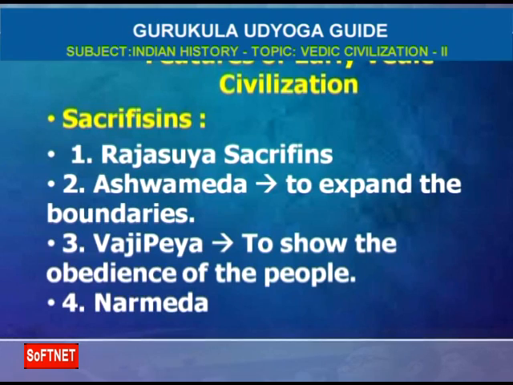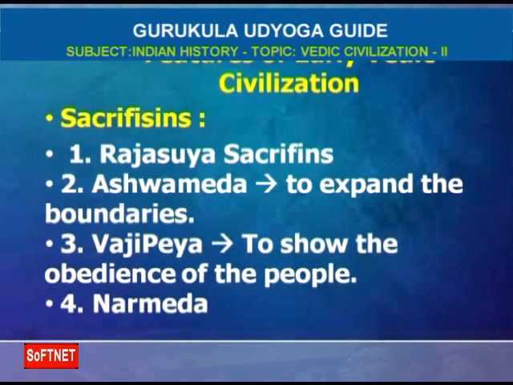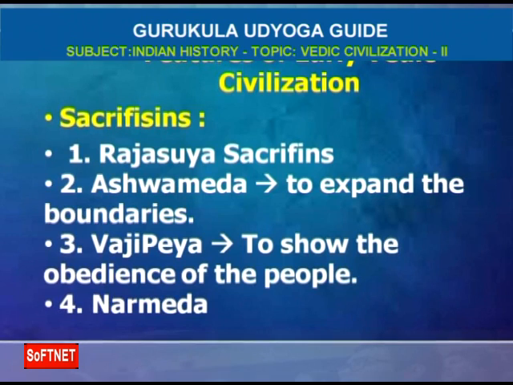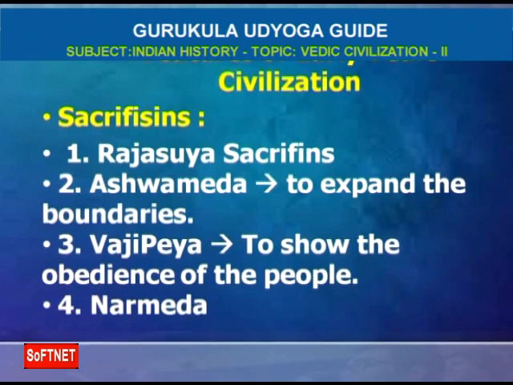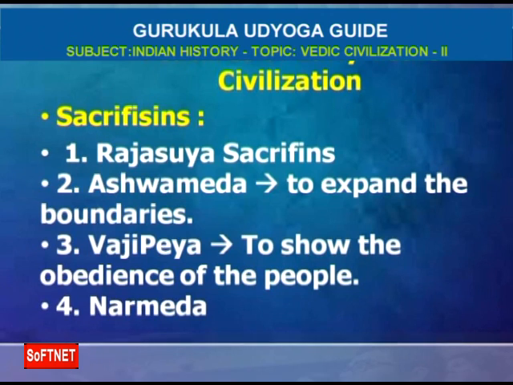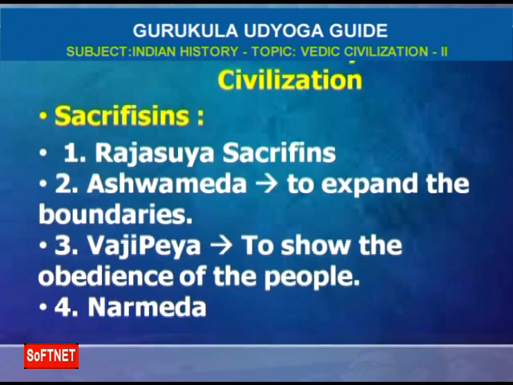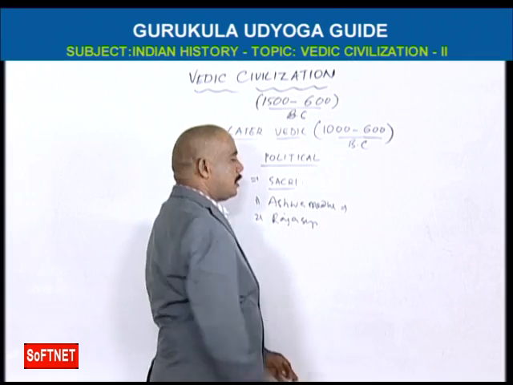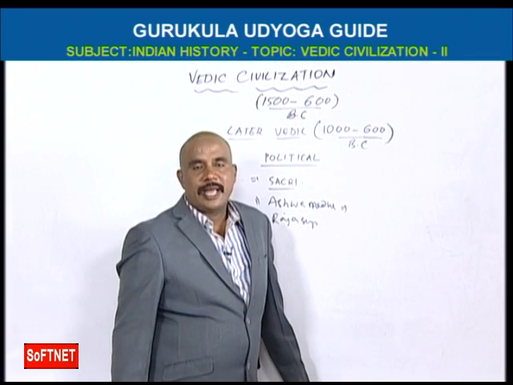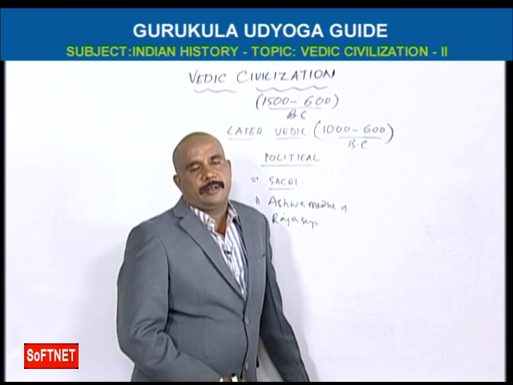That is Ashwamedha, Rajasuya, Vajipeya, Naramedha, like this. But in those days, the two important yajnas are Ashwamedha and Rajasuya. Ashwamedha means extending the boundaries of the kingdom.